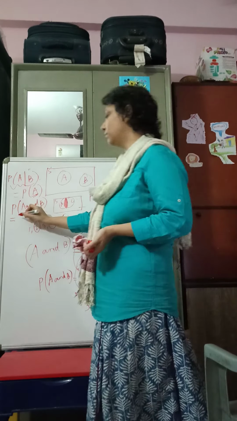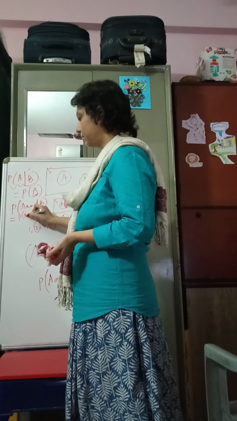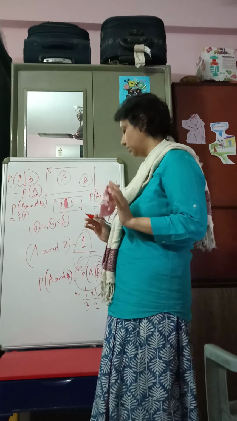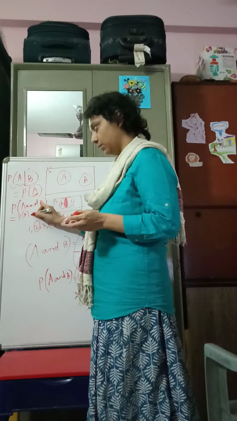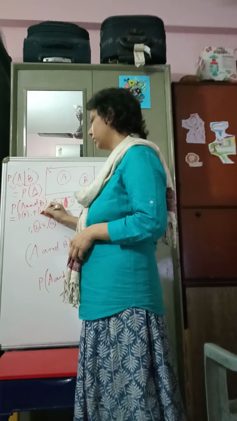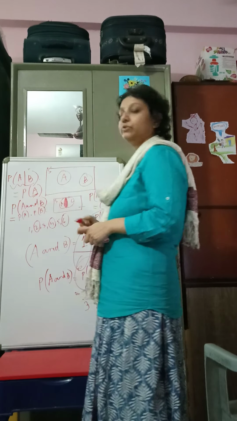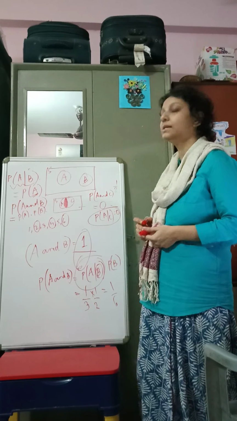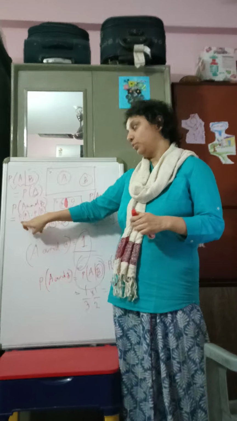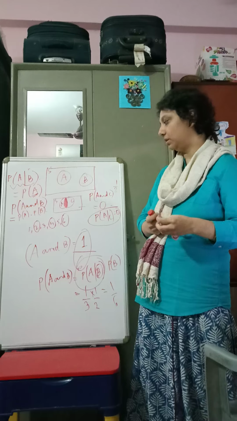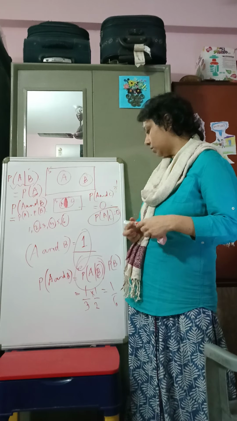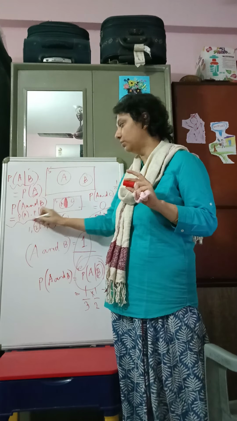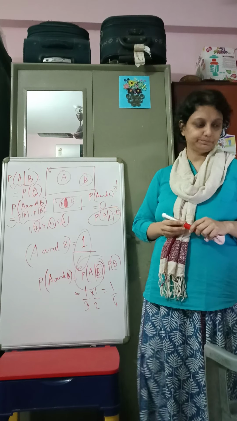The conditional probability and the unconditional probability would be equal. So we would have the probability of joint occurrence of two events as the product of the two unconditional probabilities. So this is the multiplication rule for independent events.